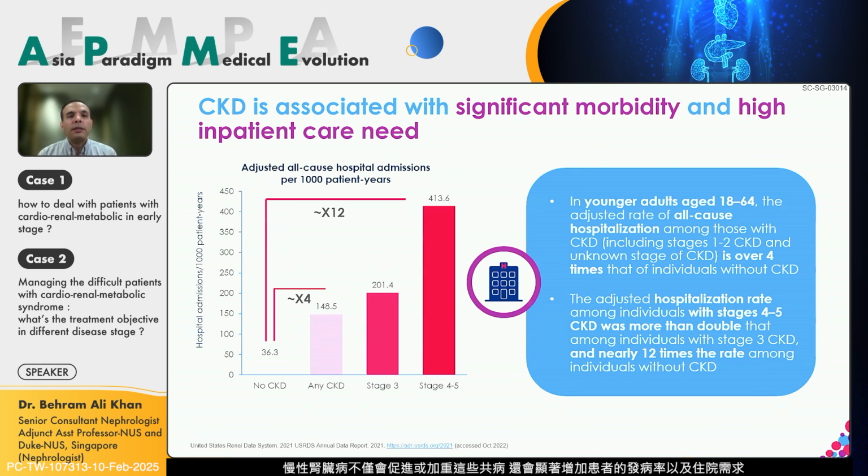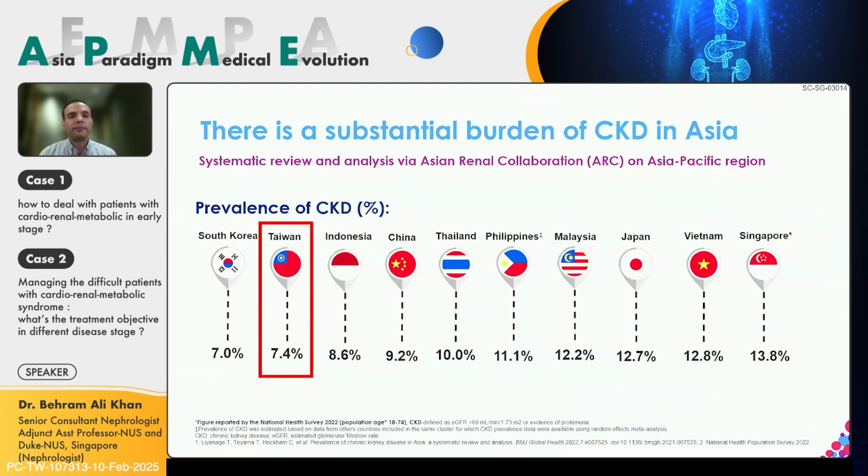Not only is chronic kidney disease promoting or contributing to all of these comorbidities, it is significantly increasing the morbidity and the high inpatient care needs. So if you look at patients who have progressive amount of chronic kidney disease, the risk of them getting hospitalized and the incidence of them getting hospitalized goes much higher. So when we reach CKD stage 4 and 5, which is end-stage renal disease, these patients are essentially attached to the hospital with multiple admissions per year, not only contributing to the burden on the healthcare system, but also on the quality of life of these patients and causing a caregiver burden and stress.